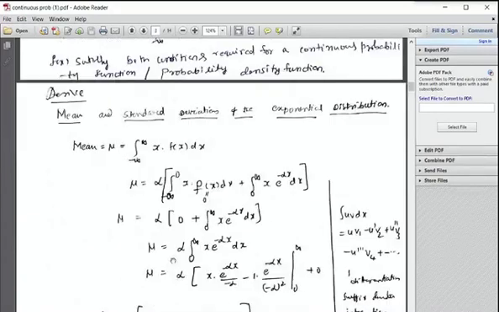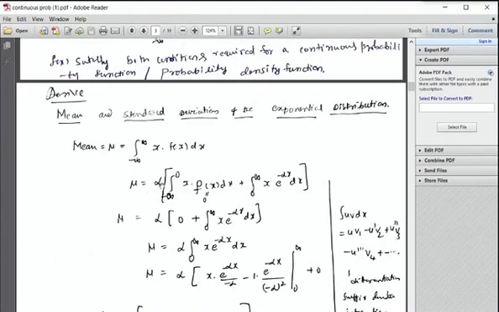Therefore, we take alpha common. I have made a small mistake here.